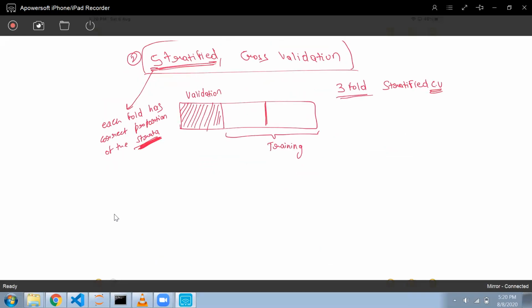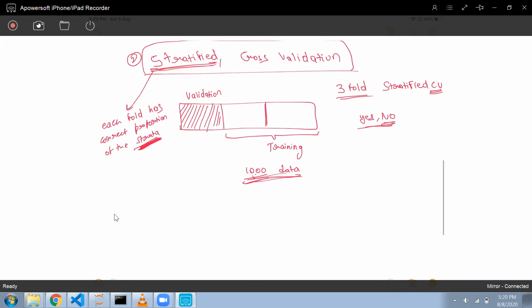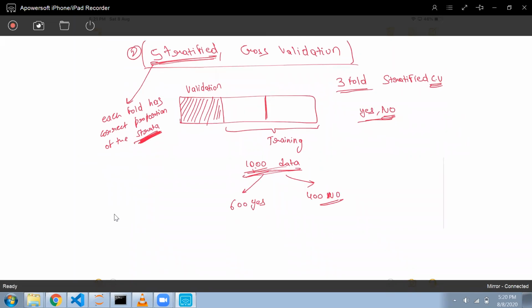Suppose we have the target variable yes and no. In this training data, suppose there are a total of 1,000 data points. Out of this 1,000, I have 600 yes and 400 no. Now I divide my data in such a way that these 1,000 points divide into three parts.